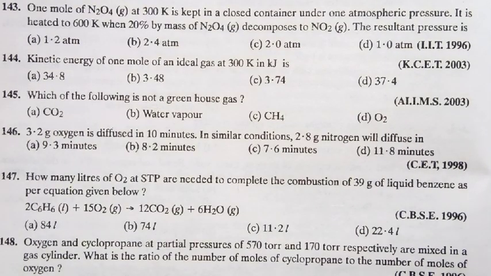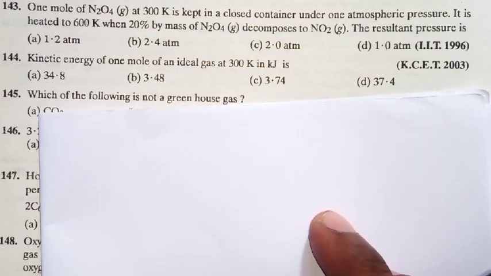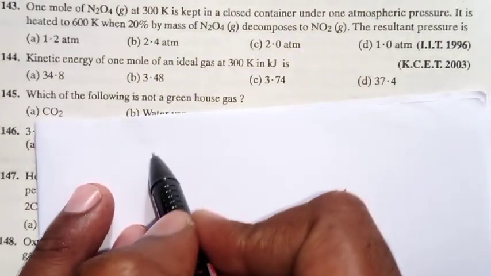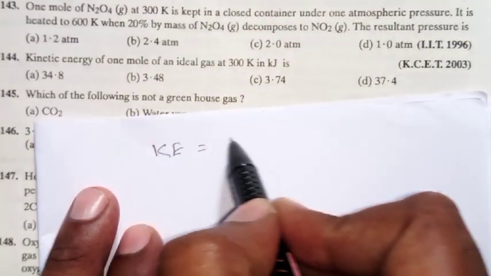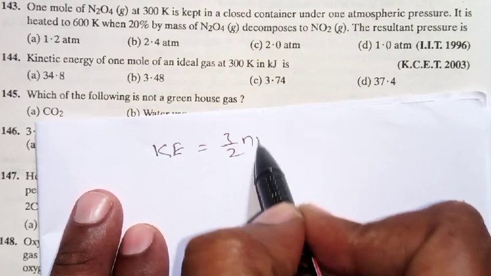Look at the next question. The kinetic energy of 1 mole of ideal gas at 300 Kelvin in kilojoules is. So this is a direct question. There is no logic, you just need to remember the kinetic energy formula. What is the kinetic energy formula? KE equal to 3 by 2 nRT.